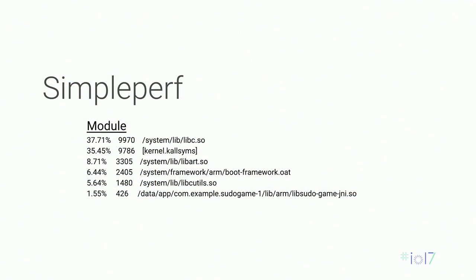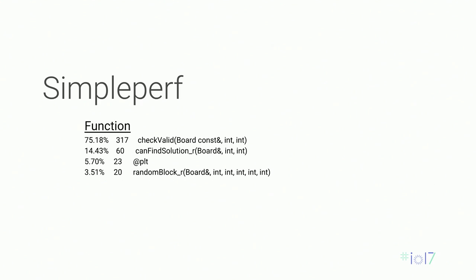Simpleperf is a CPU profiler from Google. It shows the percentages of time spent in various parts of the game. For example, we can use it to find the percentage of time spent in shared libraries, and that way we can tell where most of the time was spent. We can then look at one of these shared libraries and see what percentage of time was spent in each of the functions.